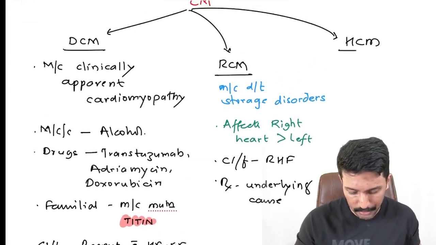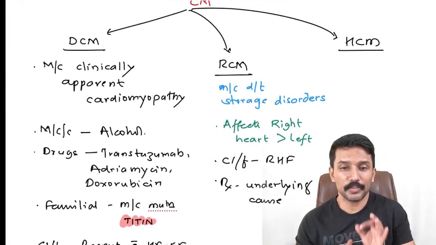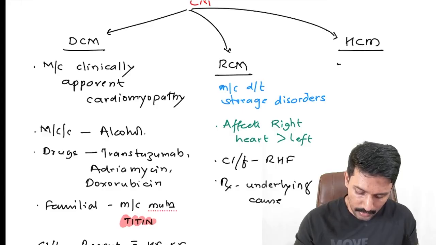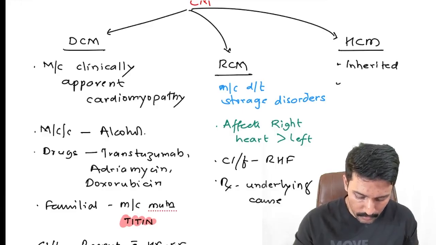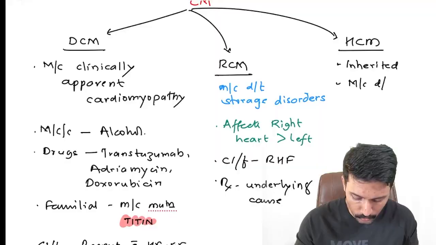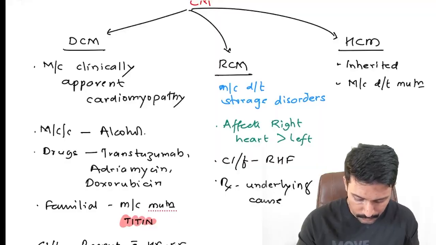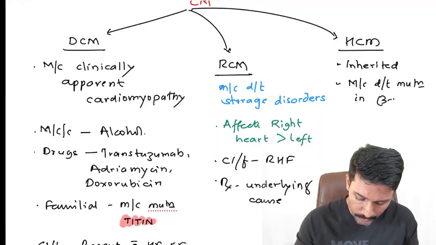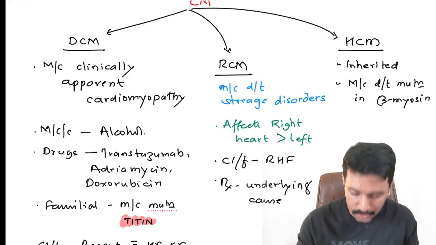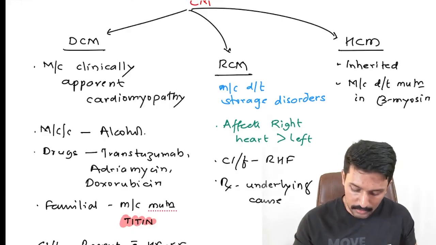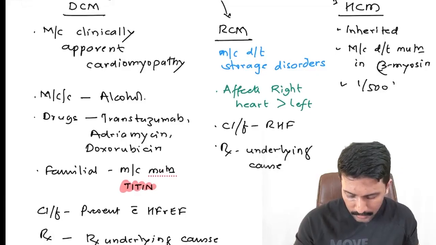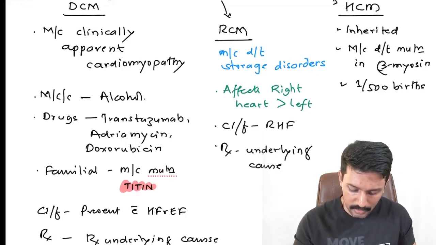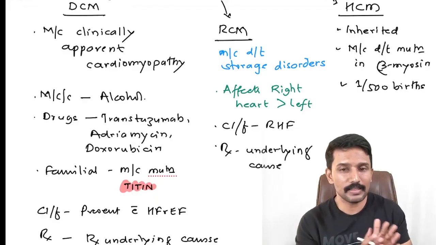Hypertrophic cardiomyopathy is purely inherited. It is an inherited cardiomyopathy. It cannot be acquired, and it is most commonly due to mutation in the beta myosin heavy chain gene. And it is very common, affecting 1 in 500 births. Because it's so common, screening is recommended. The investigation of choice for screening is echo.